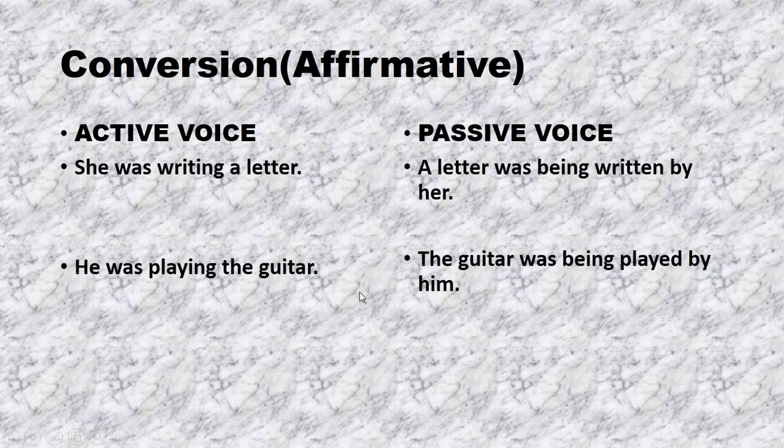Similarly, he was playing the guitar. Here he is the subject, was is the helping verb, playing is the form of verb, guitar is the object. So its passive voice will be the guitar was being played by him. He will be changed into him. Playing will be changed into played, and the guitar will remain the same.